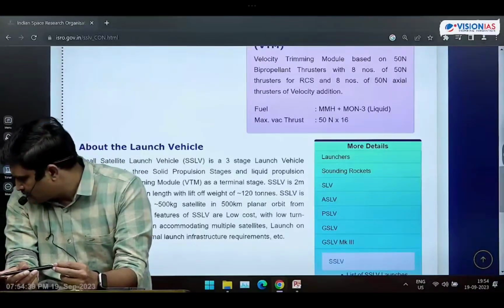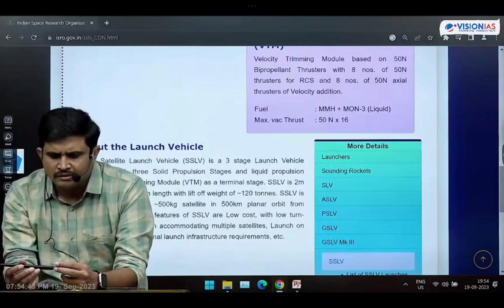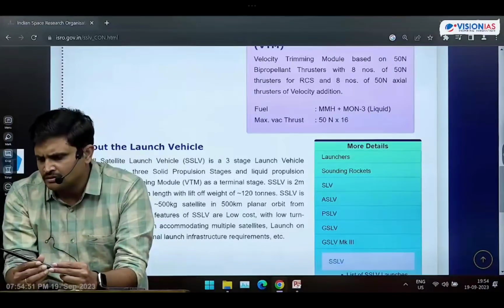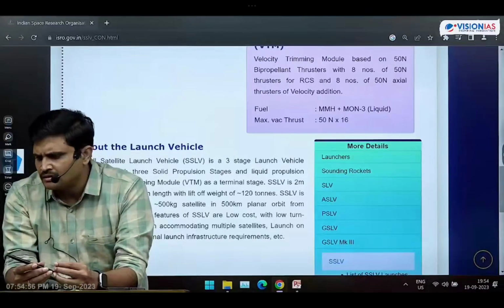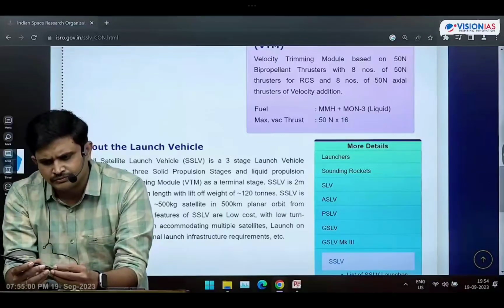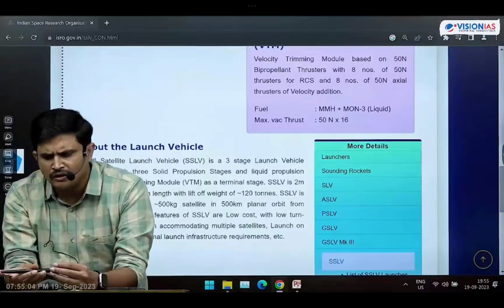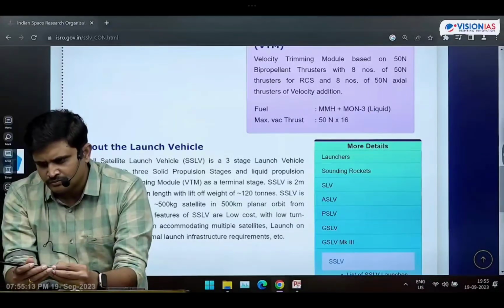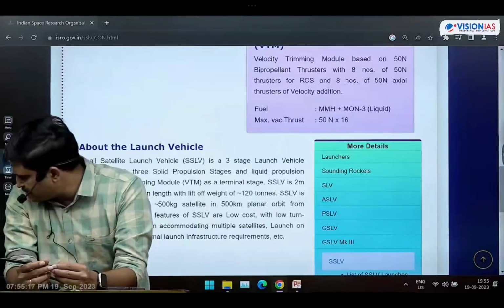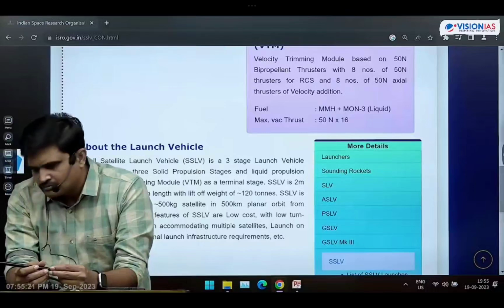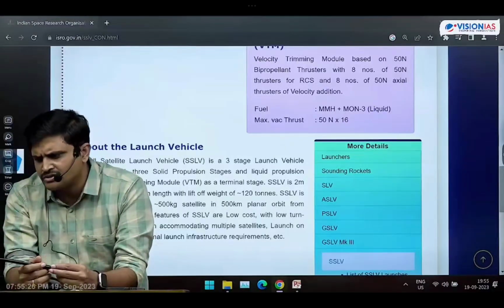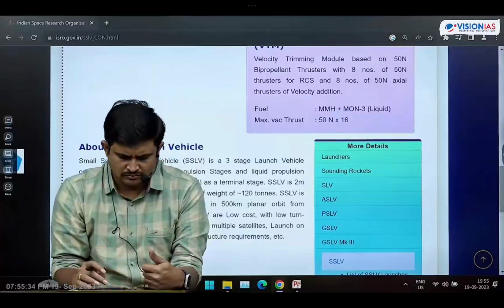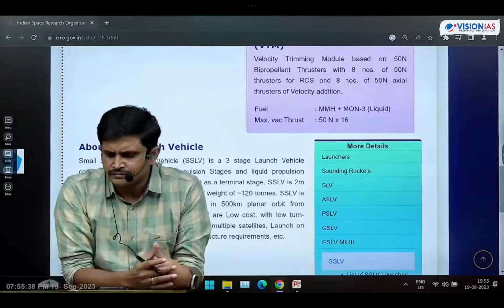Next one is number of launches per year. Number of launches per year is 7 to 8. Next one is launch on demand services can be provided. Okay, next one is minimal infrastructure is required for the launch.